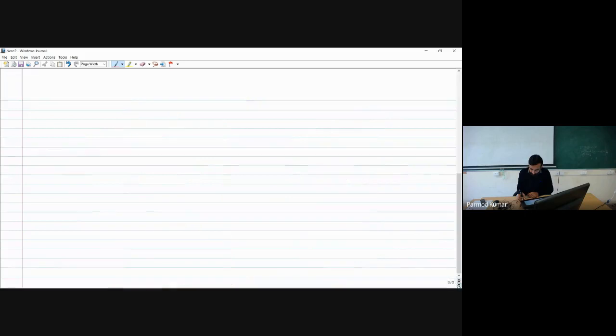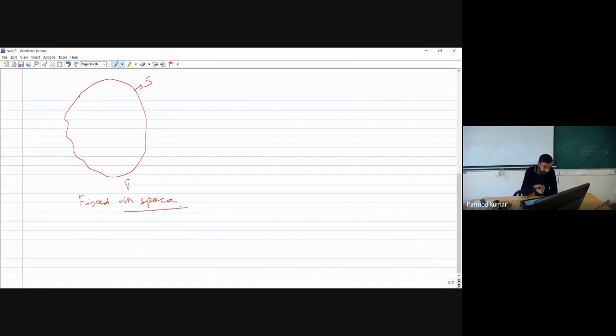Now let me take up the first approach. In the first approach, we have a control volume of finite size V bar, with control surface S, and this is fixed in space.